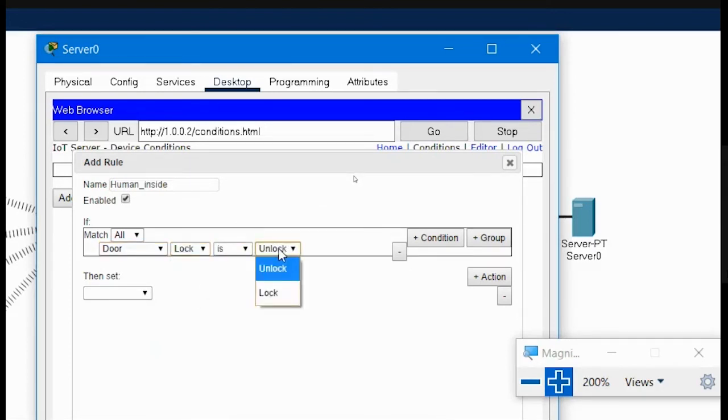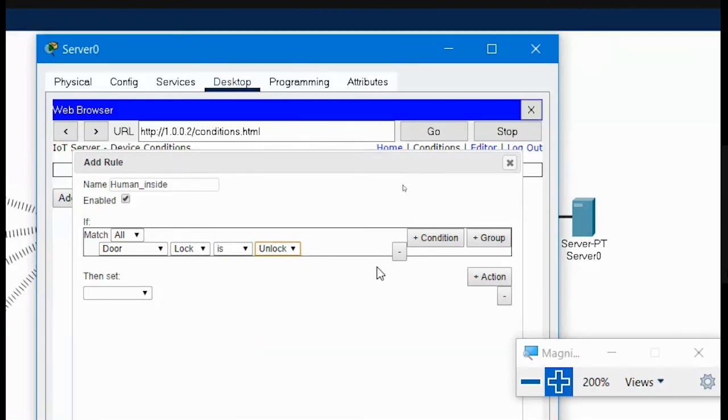There are two options here. You could choose door lock is unlock, or door lock is not lock. Here I am choosing door lock is unlock. So that is the condition that needs to be satisfied. If the door lock is unlocked, which means a person is coming inside that room.